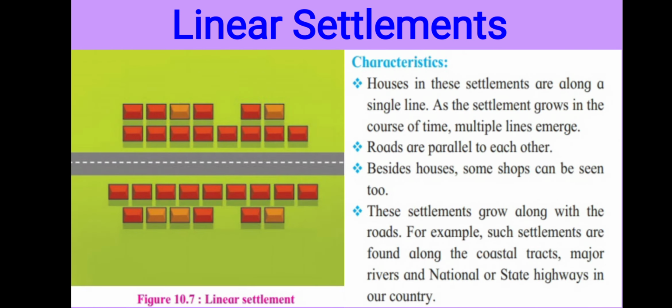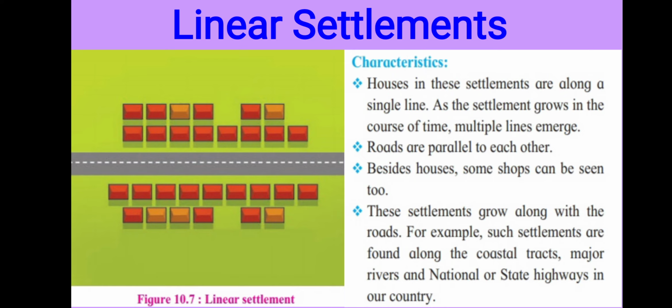Now come to the third one, linear settlement. Linear means, are you able to see? This is in one line. In maths also you learn linear programming and others. So here also linear settlement means the settlement occurred in one line.